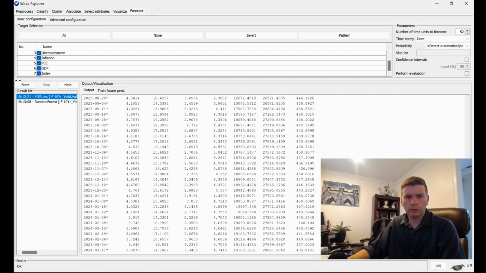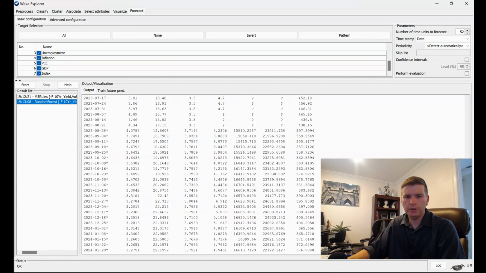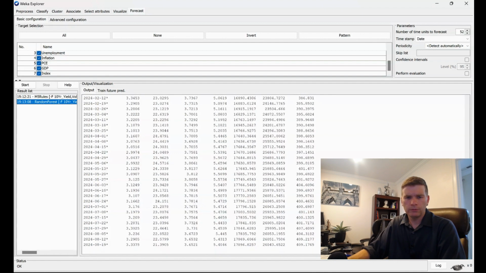And then moving over to the random forest, it says a little more bearish. Same thing, August 21st, closing at that 438.15 and going down 1 year out to August 19th of next year, 409. So quite a drop from the current valuation. So let's look at this in Excel. It's a little clearer to see.